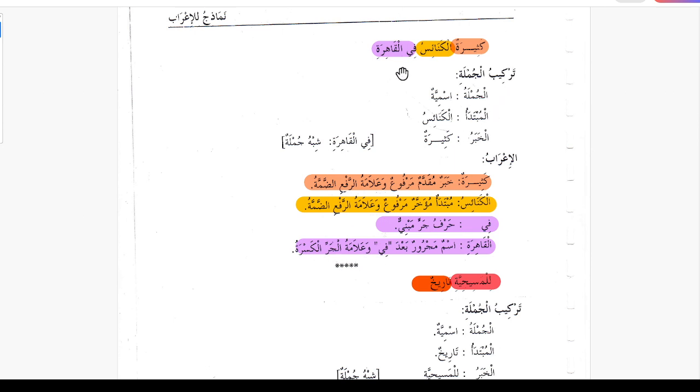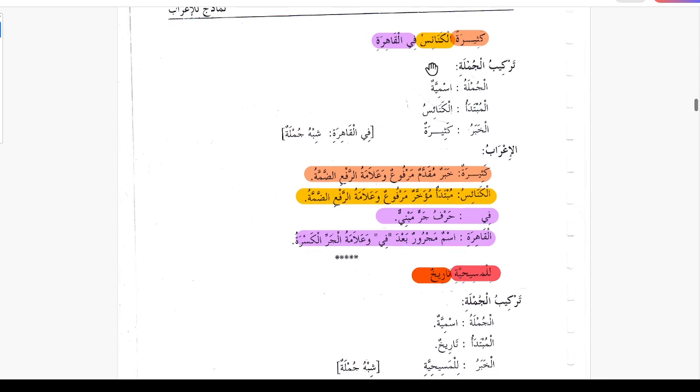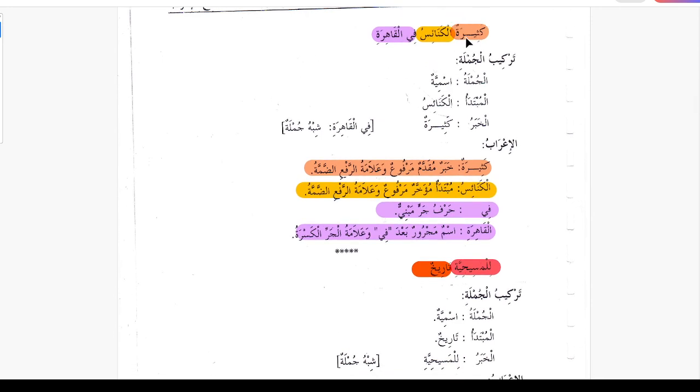So in this example, the khabar is coming before the mubtada, because the khabar is more important than the mubtada, that is why the khabar has been brought before the mubtada here.